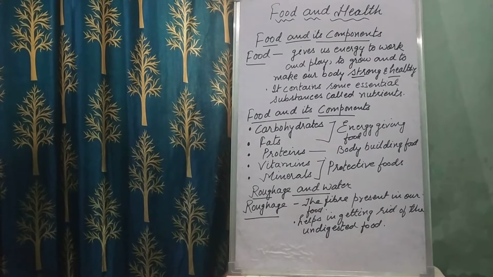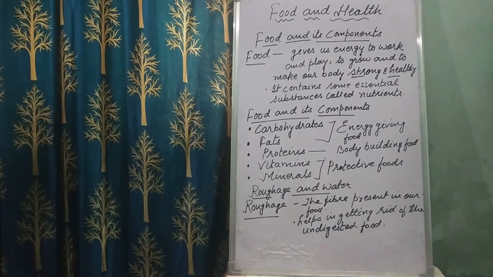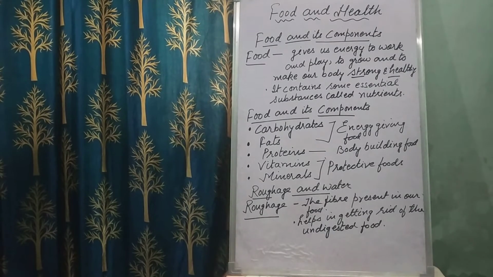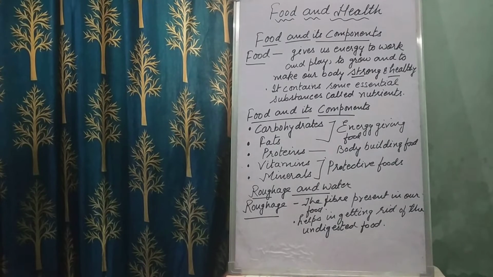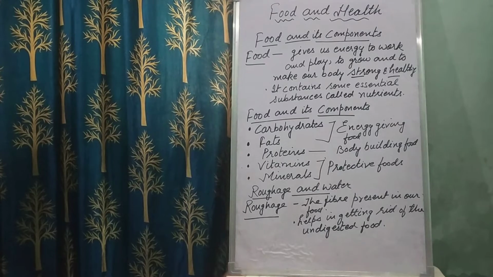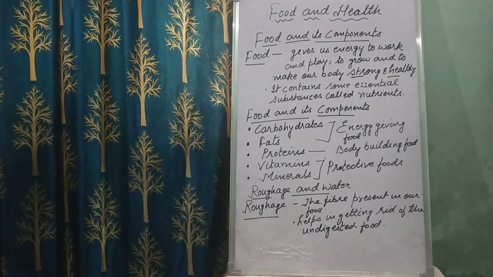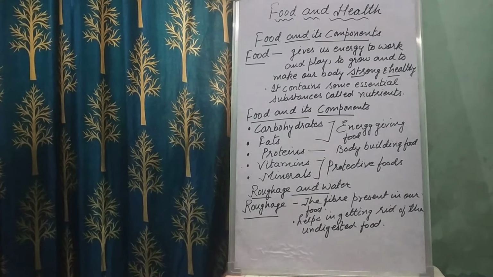Okay, so this term nutrients, this word you have already studied in class 4th. So nutrients are the substances present in the food, children, that are needed by our body for energy, for good health and proper growth. Now we are going to learn the different types of nutrients present in food. I hope this much is clear to everybody.